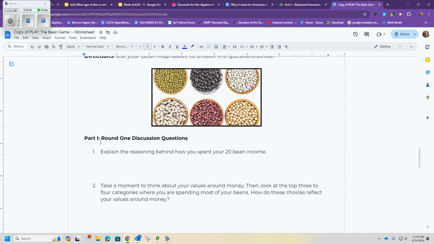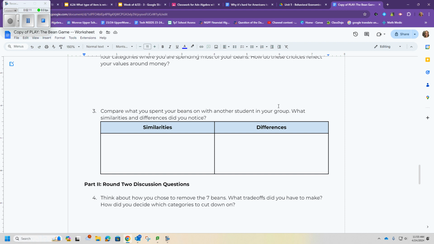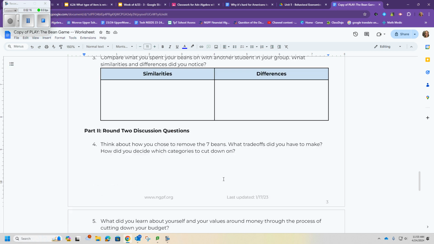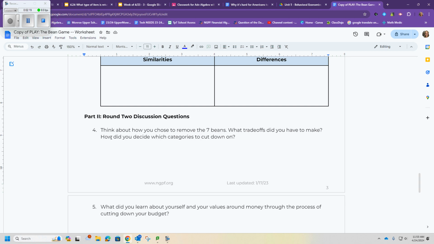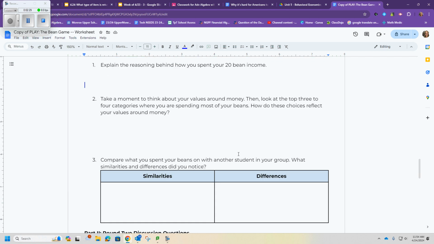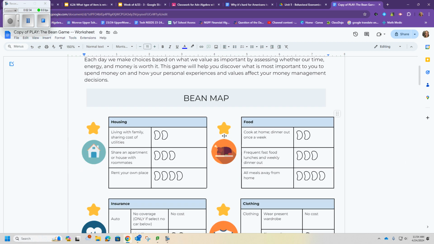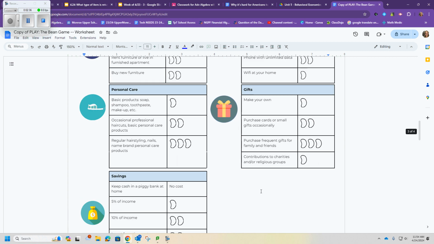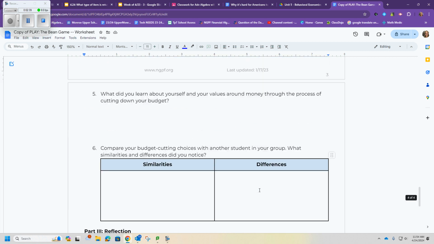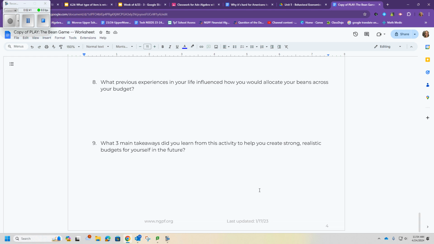All right, and then you have some questions to answer here. You'll go through, you'll find another student in the class and compare your similarities and differences in how you spent your beans. And then in round 2, you have to remove 7 beans. All right, so what kind of trade-offs are you going to have to make, and how are you going to decide which categories to cut down on? All right, so you have to take 7 beans out of what you spent. That means you only have 13 to spend. Okay, then you answer some more questions.